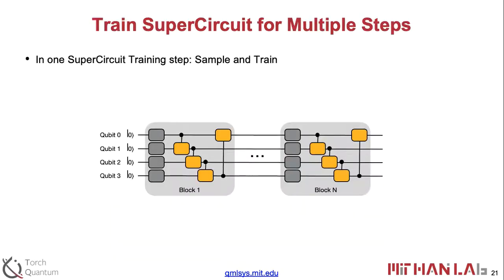Okay, so here is the animation for the sampling and training step. For example, at each step, we sample the gates, like the solid gates, and then we update parameters, and then we go to the next step, sample again, and update parameters. This whole process is trying to obtain a set of parameters in the SuperCircuit so that we can use that later to search for the best one.